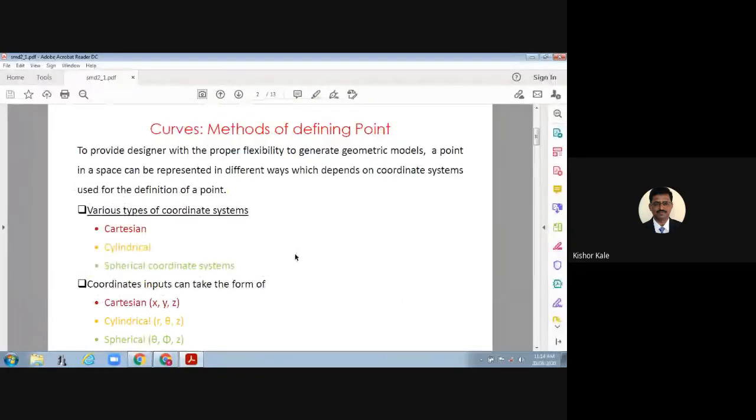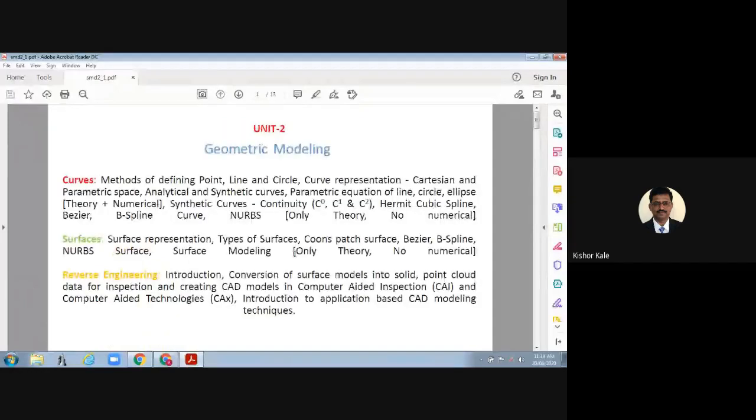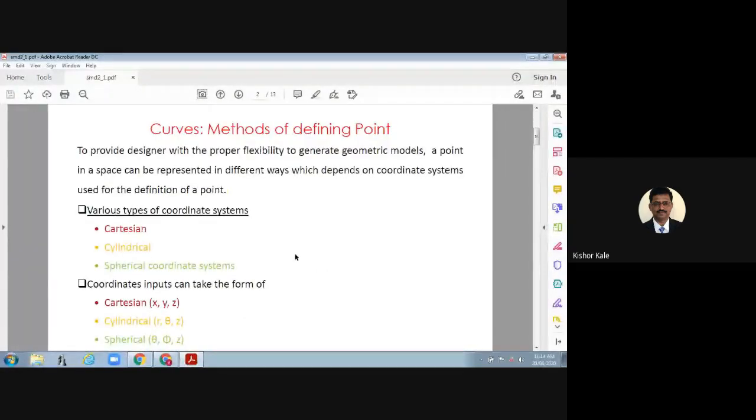Okay, so curves: methods of defining a point. To provide the designer with the proper flexibility to generate geometric models, a point in space can be represented in different ways, which depends on the coordinate system used for the definition of a point. So we have three different coordinate systems: Cartesian, cylindrical, or spherical coordinate system. The Cartesian system is also called the rectangular coordinate system.